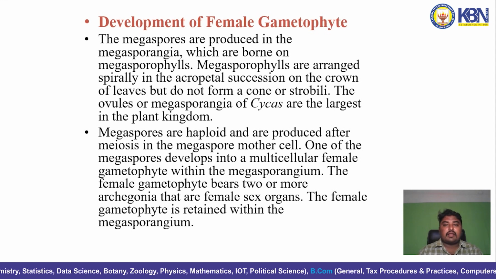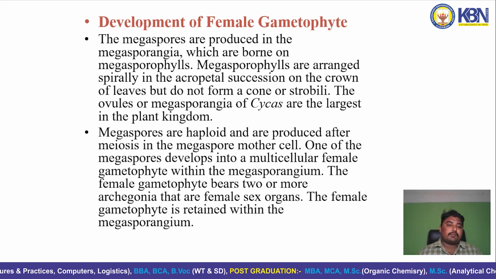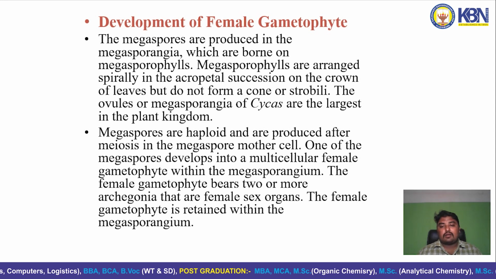The development of female gametophyte: the megaspores are produced in the megasporangia which are borne on a megasporophyll. Megasporophylls are arranged spirally in acropetal succession on the crown of leaves but do not form a cone or strobilus. The ovules or megasporangia of Cycas are the largest in the plant kingdom. Megaspores are haploid and are produced after meiosis in the megaspore mother cell.